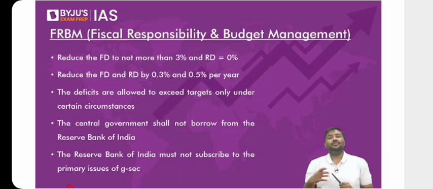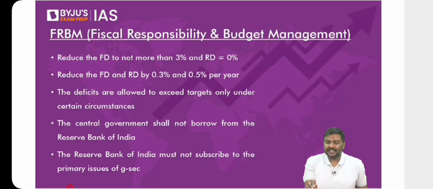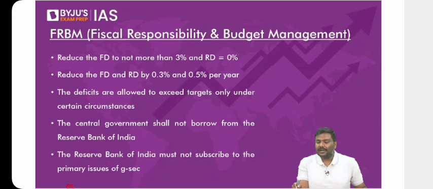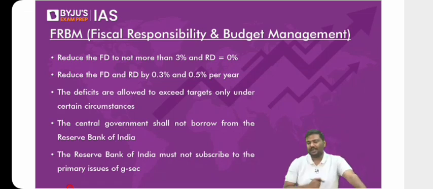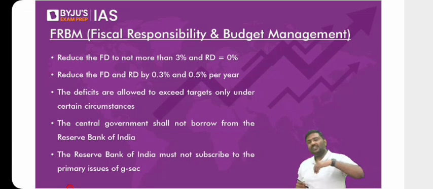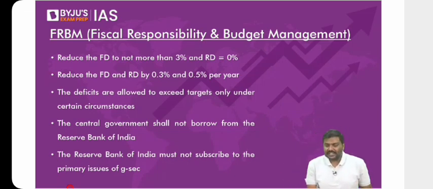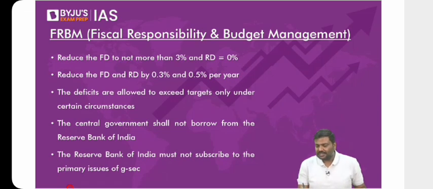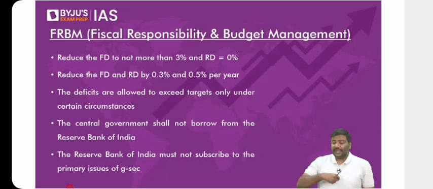What do you mean by surplus budget? Whenever incomes collected by the government, I'm using the term incomes, they will use a technical term, receipts. I've written it here. Please have a look at it. The receipts collected by the government are higher than the expenditure incurred by the government, that is called a surplus budget. What is the balanced budget? Whenever receipts are equal to the expenditure of the government. Whatever money you're spending, the same amount of money you are earning. That is a balanced budget. What about deficit budget? Whenever the receipts are smaller compared to the expenditures, that is called a deficit budget.